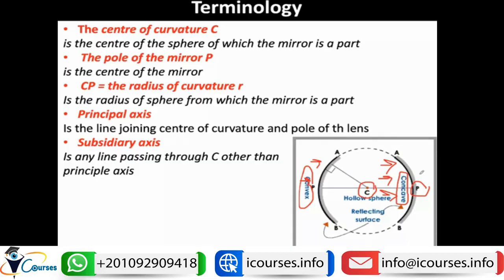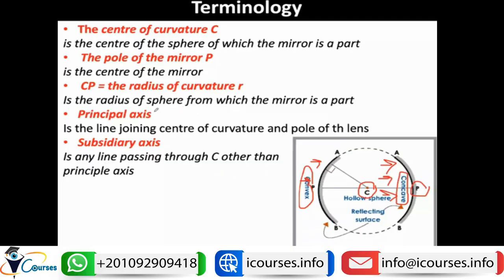Sorry, I just got confused. The line between C and P is called the principal axis. So sorry for that. The radius of curvature is just any line passing from the center of curvature, and it is perpendicular to the sphere, to the lens. So this is called the radius of curvature.